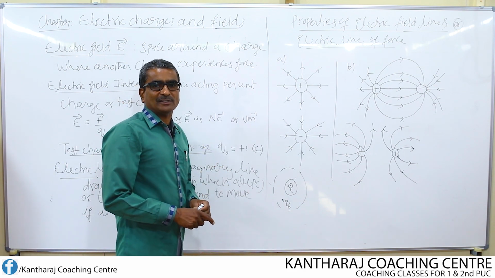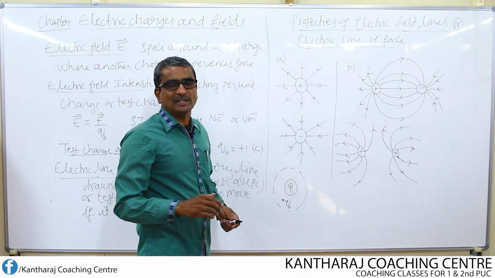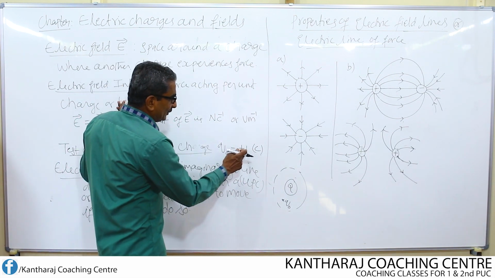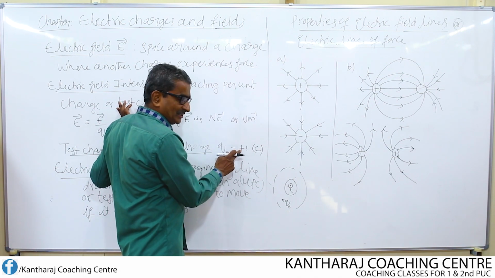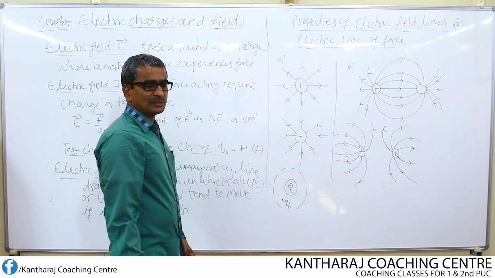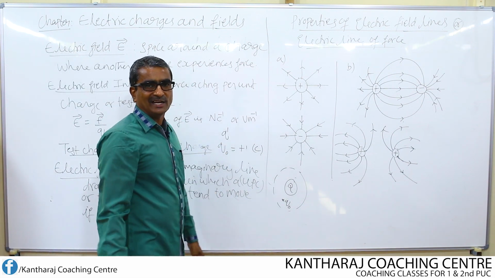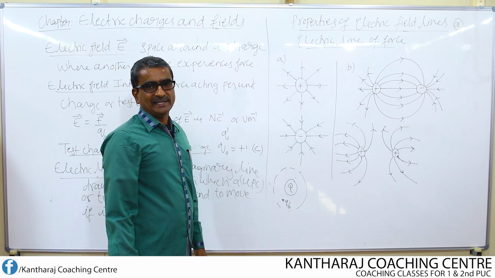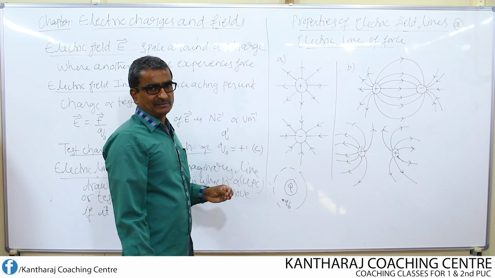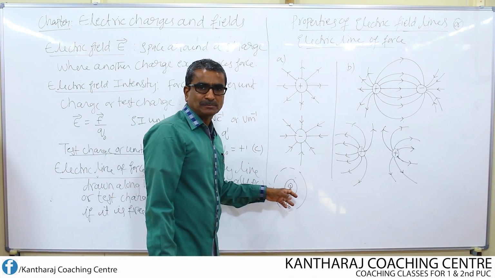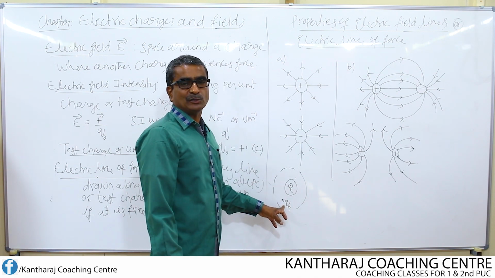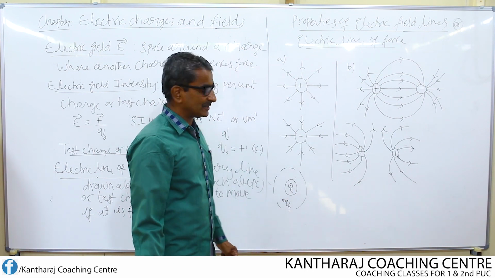If we come across a charge of magnitude 1 coulomb, then usually we call that a test charge or unit positive charge, because unit means 1. In some books, they use Q dash as the notation to represent the test charge. You can use either Q0 or Q dash, but you have to specify what type of charge it is. Here I am specifying this as source charge or main charge, whereas I am specifying this Q0 as the test charge or unit positive charge.